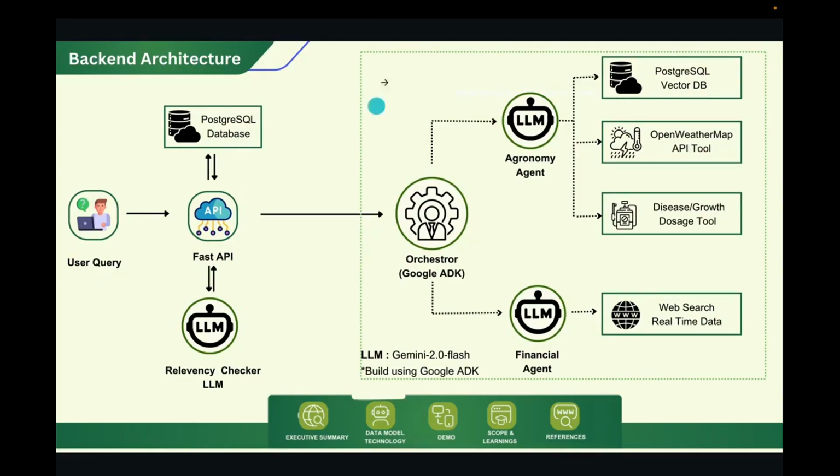So this system is built using the Google ADK. Google ADK is the Agent Development Kit, which we have used for building this multi-agentic system. This orchestra, or we can say root agent, behaves like a manager of the team who knows the roles and abilities of all team members.